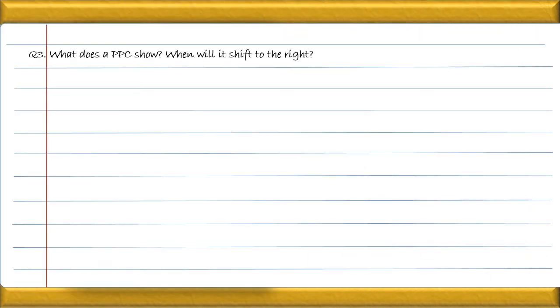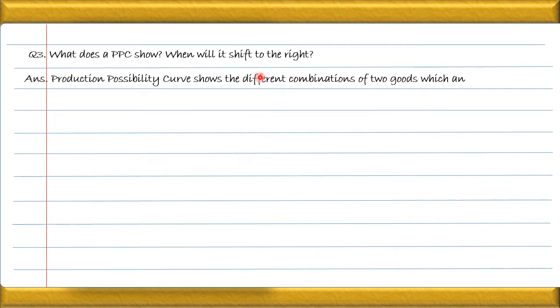What does a PPC show? When will it shift to the right? Production possibility curve shows different combinations of two goods. That is the definition of the PPC. What is the definition of the PPC? We know that the demands of every individual are unlimited. In order to increase the production of one commodity, every person has to sacrifice the production of another commodity. This gives birth to many options. When we represent all these combinations through a graph, it is called the production possibility curve.